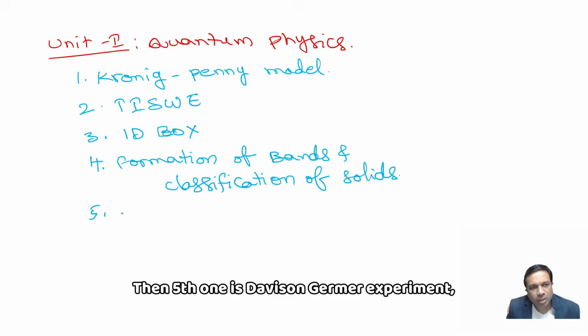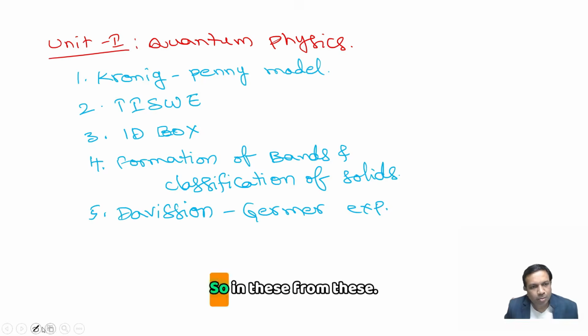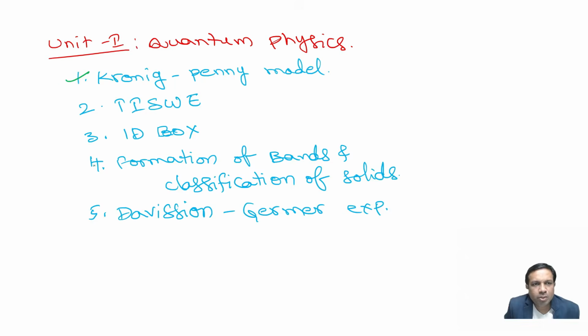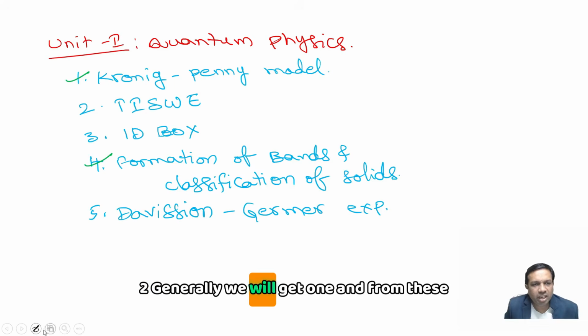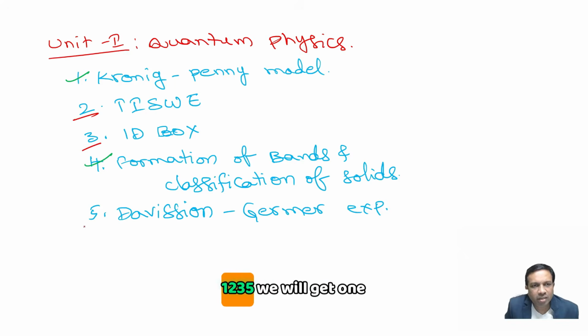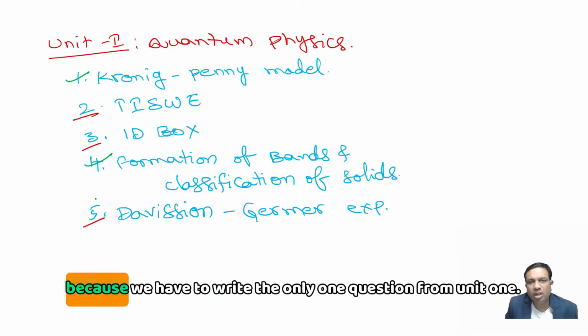Then the fifth one is the Davisson-Germer experiment. From the first two generally we will get 1, and from these 3, that is 2, 3, 5, we will get 1, because we have to write only one question from unit 1.